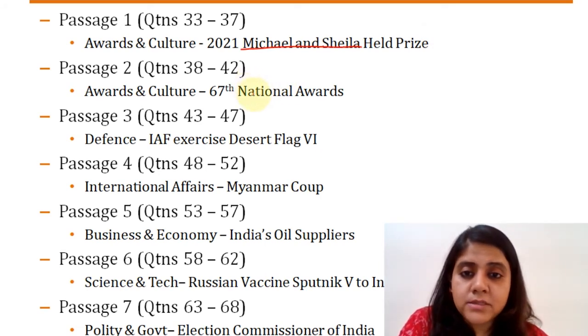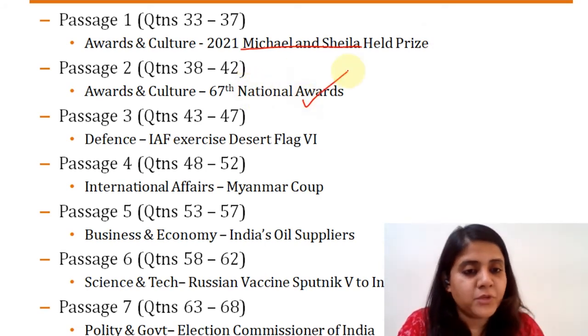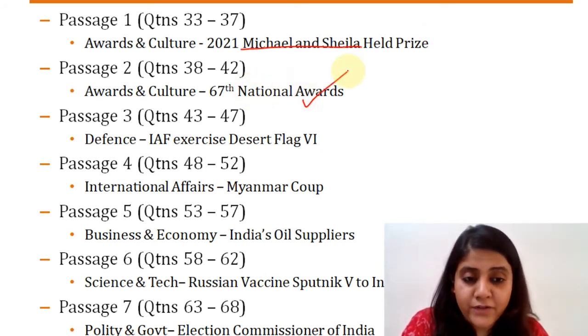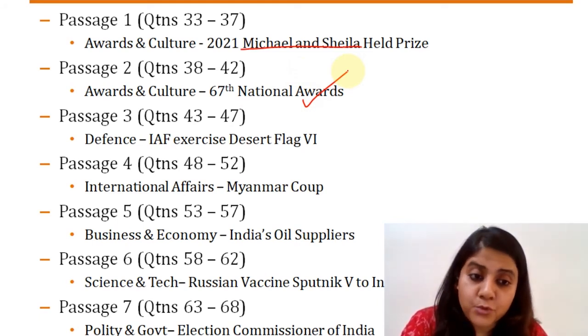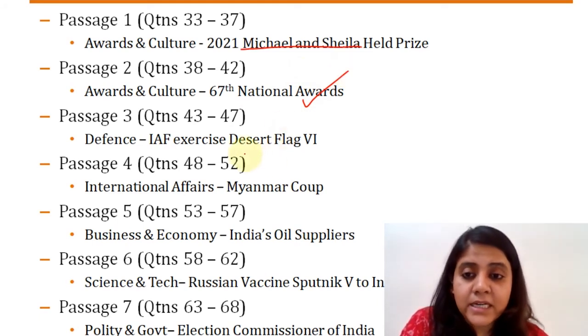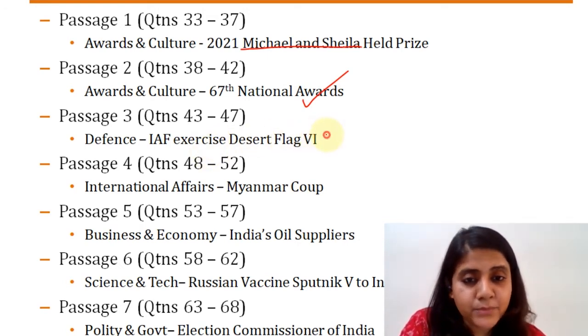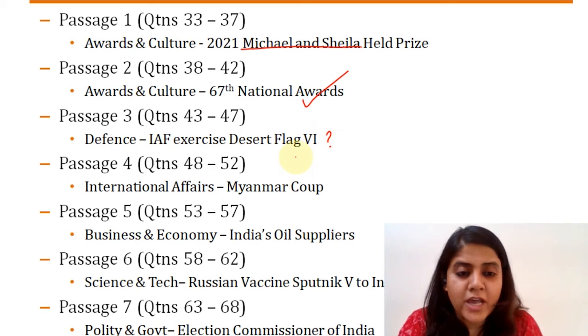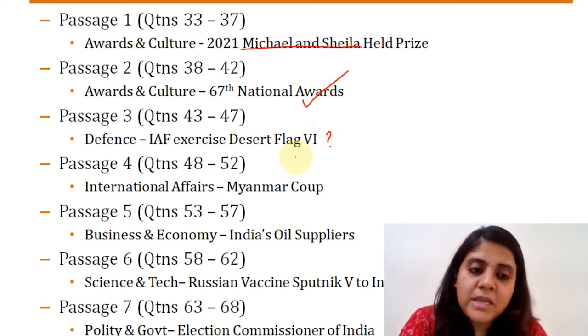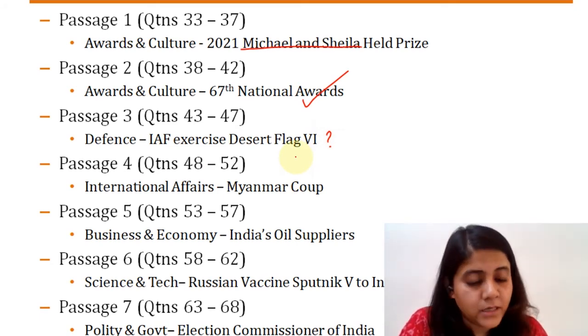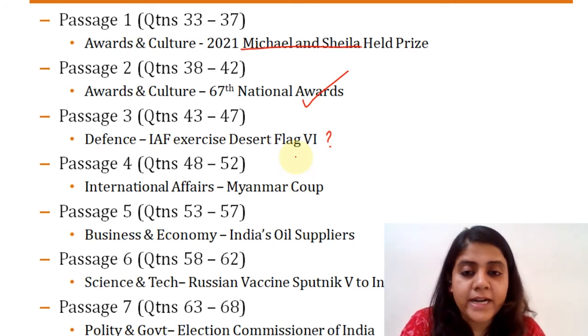The next one on national awards, definitely something that all of you are aware of, and events that all of you are aware of, definitely doable questions, right? The third one, on defense, about the IAF exercise Desert Flag 6. This is again something that might have been a little tricky. You should have been able to attempt a few of them, while a few of the questions could have been difficult on the whole, right?